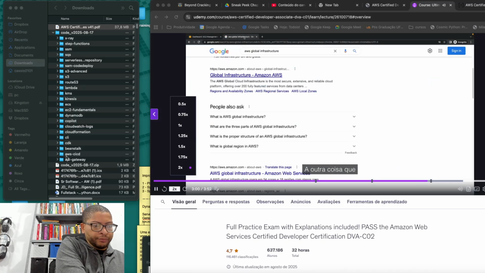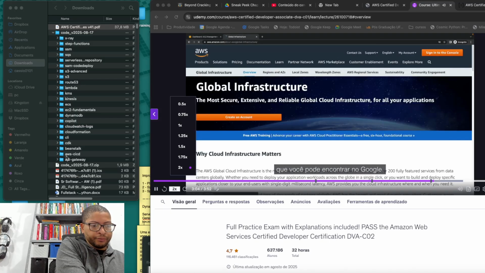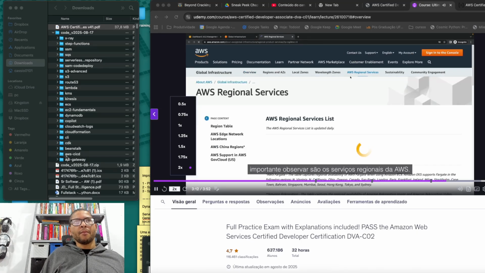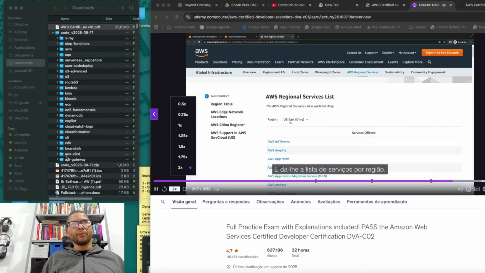and this course. The other thing you can look at is called the AWS Global Infrastructure that you can find on Google. And this gives you a lot of information around your services. And one thing that is very important to look at is the AWS regional services. And it gives you the services list by region. And so this is the table.